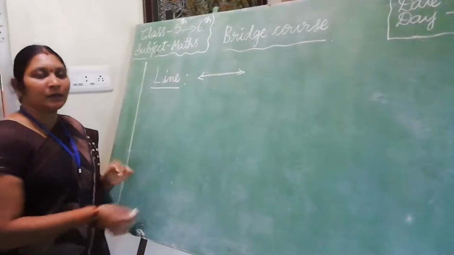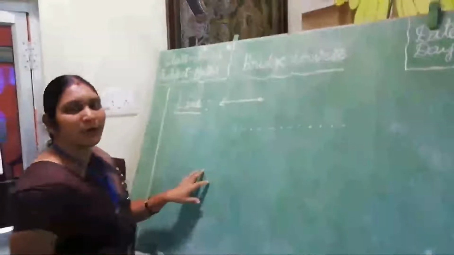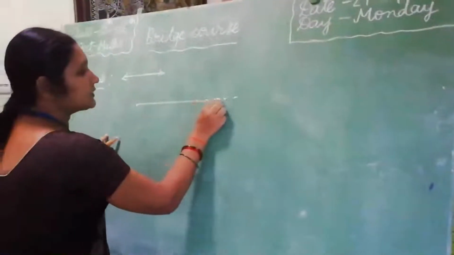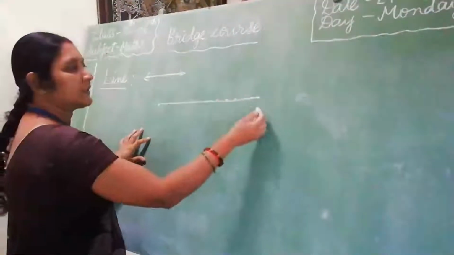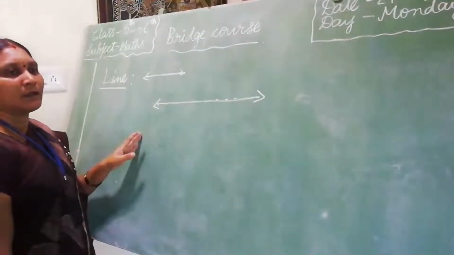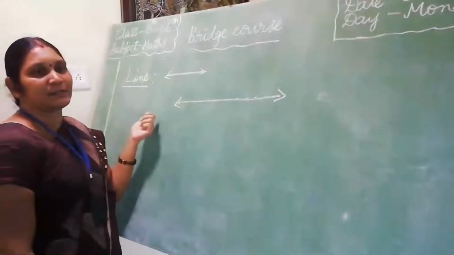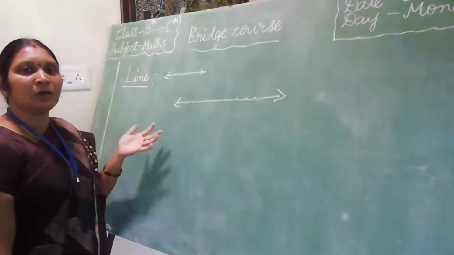The line is represented by this symbol. This is a straight line. See how to form a line. A number of points join together to form a line. See, this is a line. This is a straight line. It can extend in both directions. It can move in the right direction and in the left direction. See, a line has no endpoints.